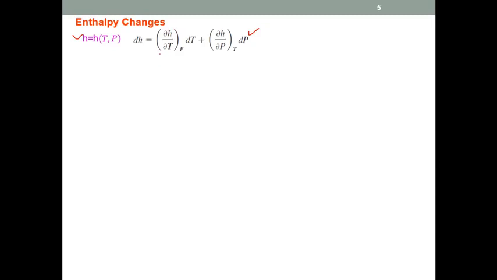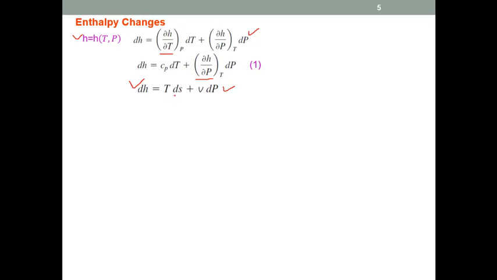Now, the first term, which is the derivative of the enthalpy with respect to temperature at constant pressure, is equal to Cp. So this is equal to Cp times dT plus partial H by partial P at constant temperature into dP. Now again we need to calculate the second term. Let's say this is equation 1. Again we'll utilize the second Gibbs equation, which is dH equal to TdS plus VdP. We derived this equation during the derivation of the Maxwell equations.